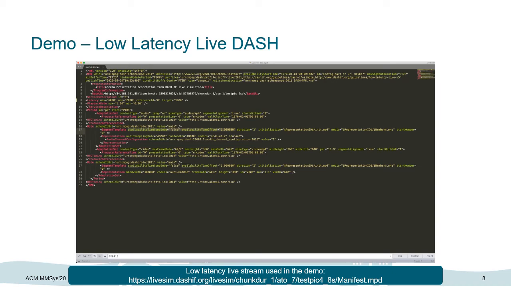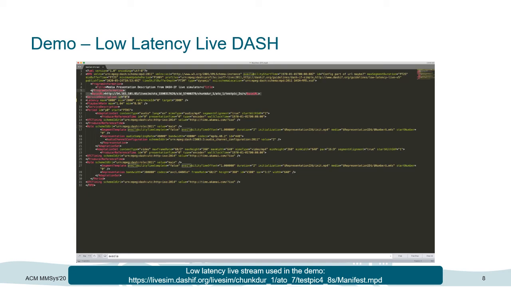By setting availabilityTimeOffset, the client can calculate how much earlier those segments are available compared to their computed availability start time. In this case, we have a segment duration of 2 seconds, and availabilityTimeOffset is set to 1 second. So from this, we can infer that the CMAF chunks have a duration of 1 second.